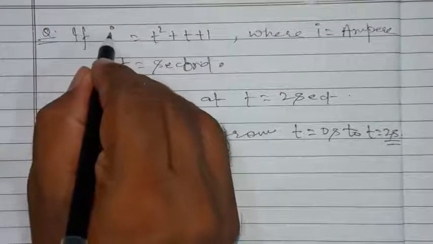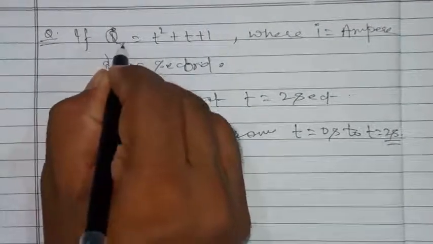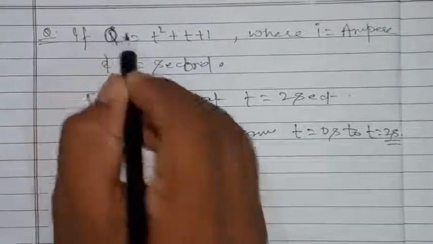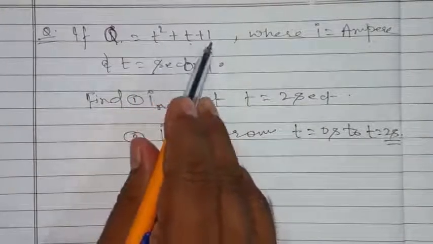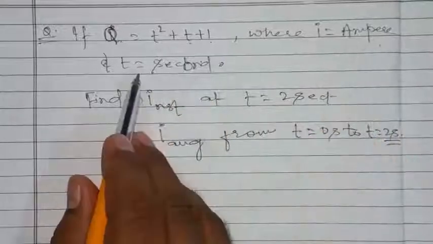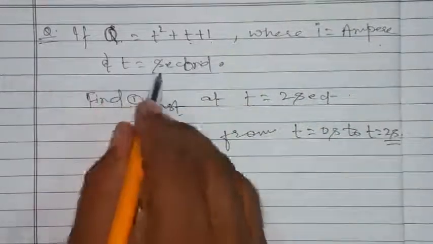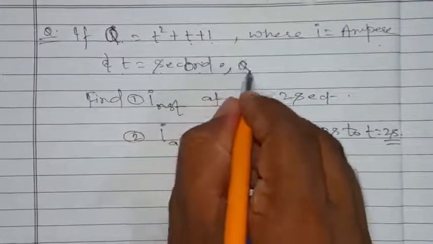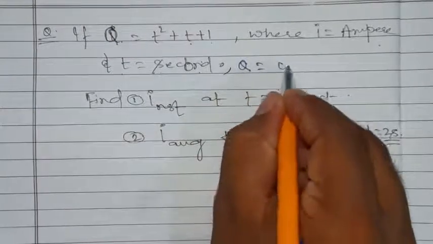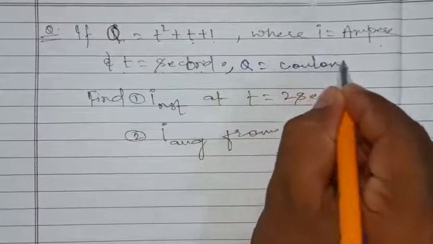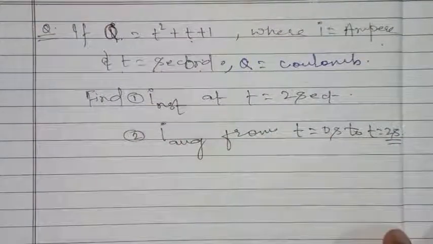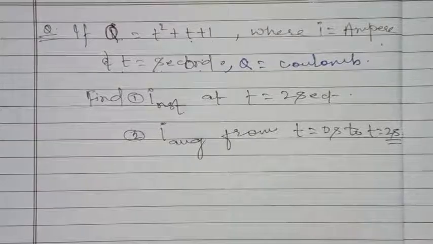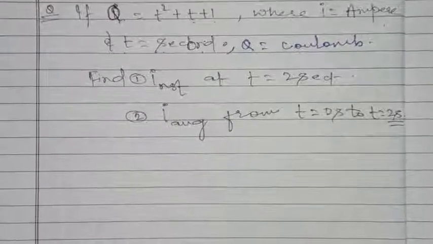Students, this is not I, this is q and charge. Charge as a function of time is given, t square plus t plus 1, where t is in second, and q is in coulomb. We have to find I instantaneous at t equal to 2 seconds and I average from t equal to 0 second to t equal to 2 seconds.